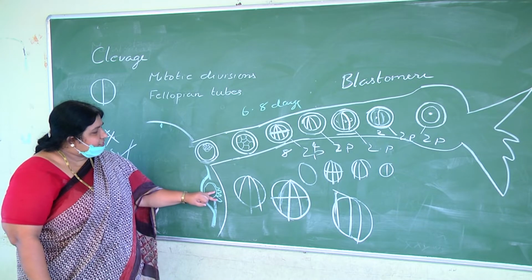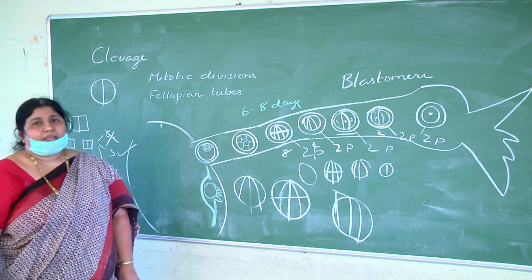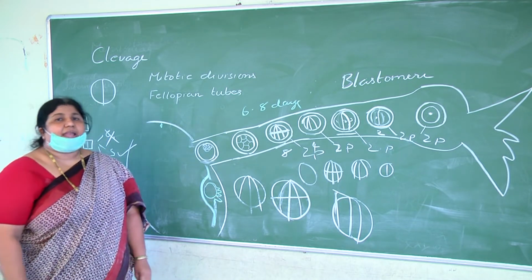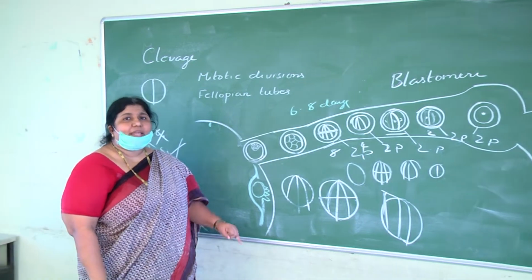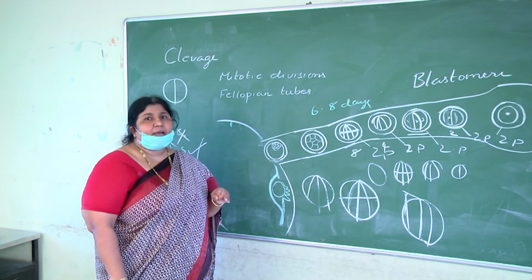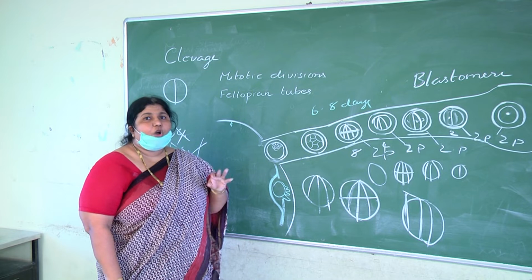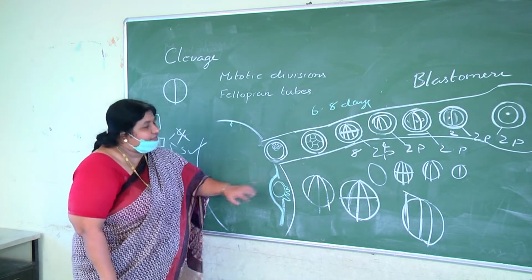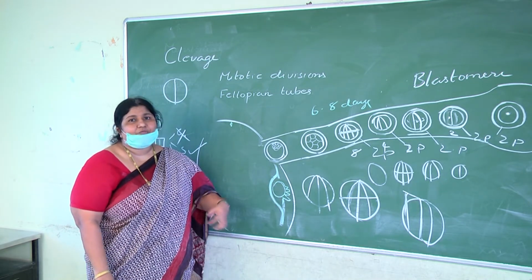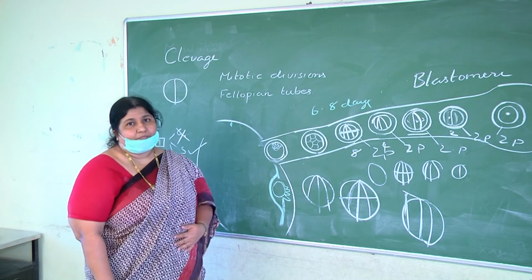The trophoblast, the cells of Rauber of the blastocyst, will have sticky substances, and they also pierce into the endometrium by secreting some enzymes. They form finger-like projections called villi to draw nourishment from the uterine endometrium.